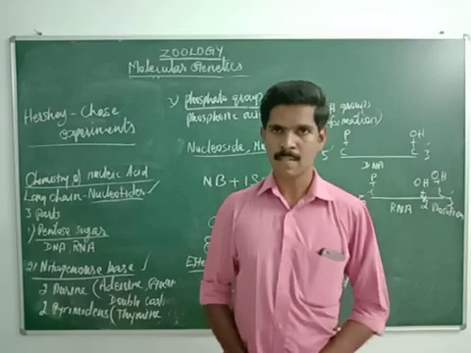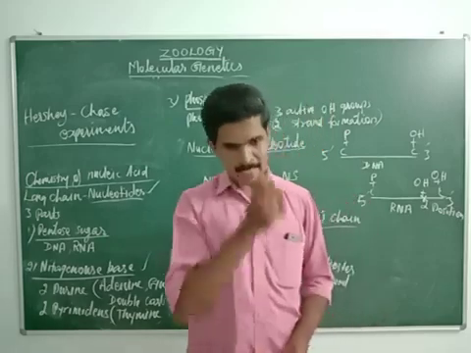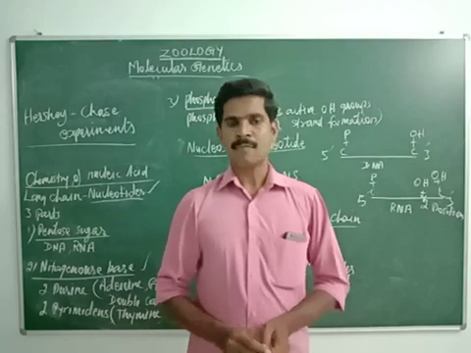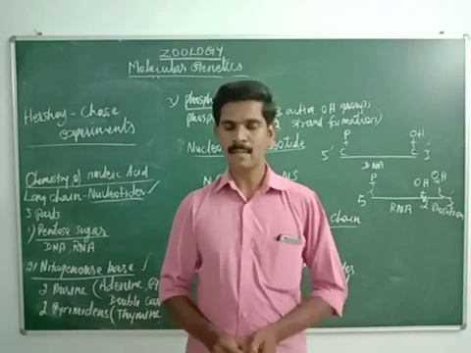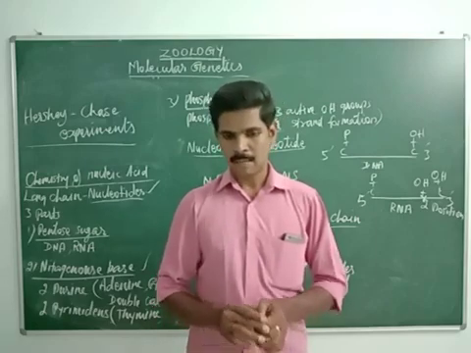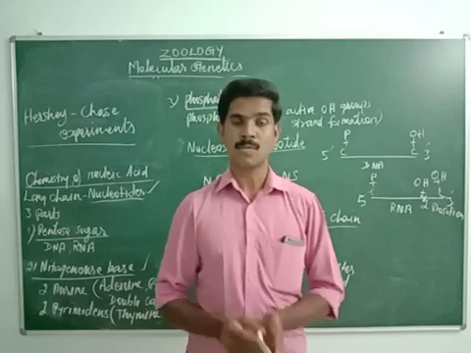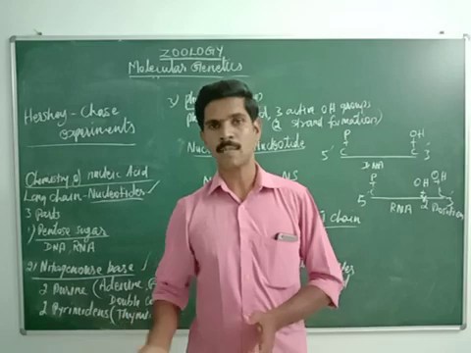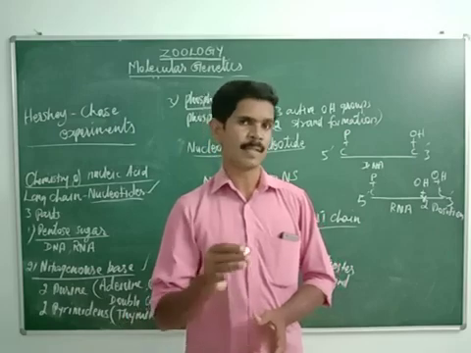Understand? Then the next point is Wilkins and Franklin. These two scientists together analyzed the chemical nature of the nucleic acid by using X-rays.